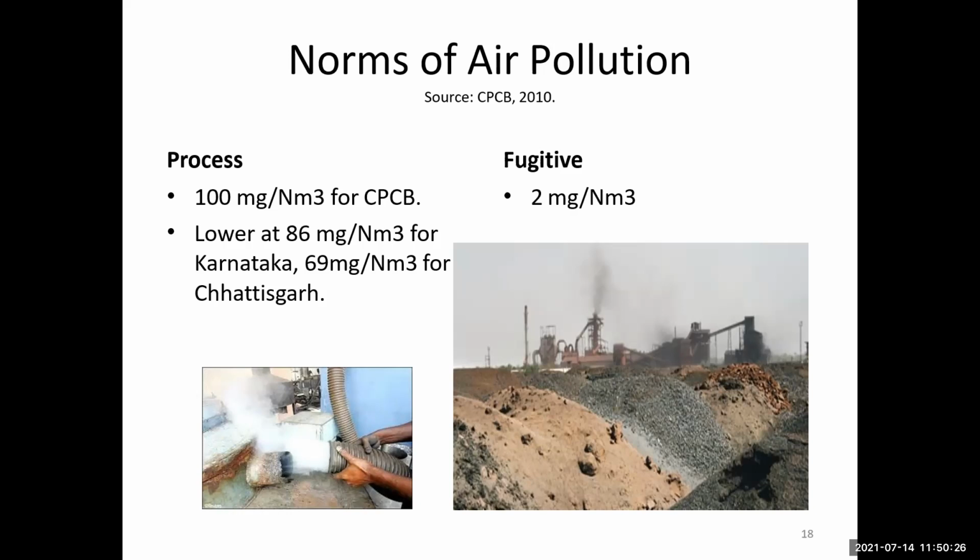A standard pollutant emission limit depends on the AQI, the air quality index. Suppose 0 to 50 is good, 50 to 100 is normal. This type of standard is fixed by the SPCB, which is a regulatory body. Further details regarding the regulatory bodies can be found at the Central Pollution Control Board and the State Pollution Control Board, which directly depend on the Ministry of Environment and Forest Department.